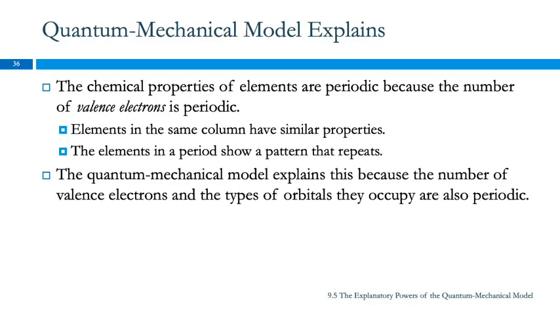Okay, so in this part of the chapter, we're going to see how the quantum mechanical model explains a bunch of stuff. The chemical properties of elements are periodic because the number of valence electrons is periodic. This explains why elements in the same column of the periodic table have similar properties: they have the same number of valence electrons. Quantum mechanics explains this because the number of valence electrons and the types of orbitals they occupy are also periodic.